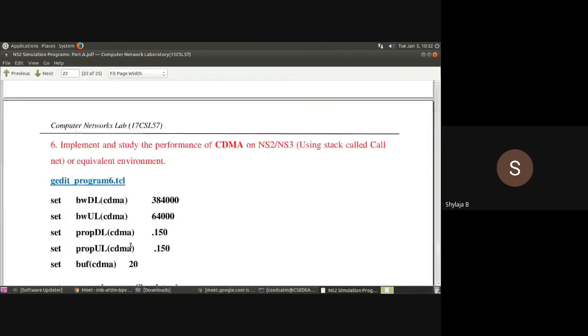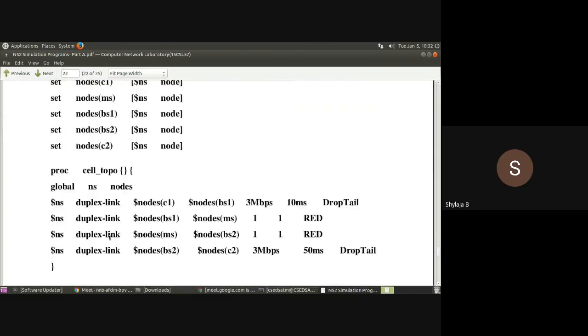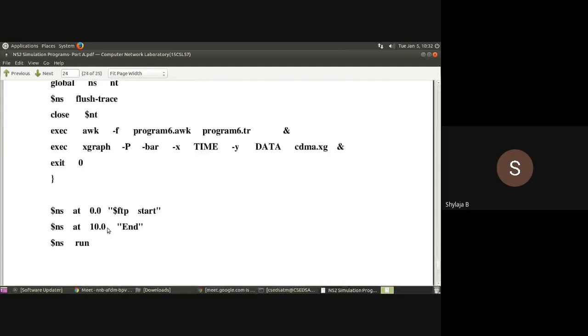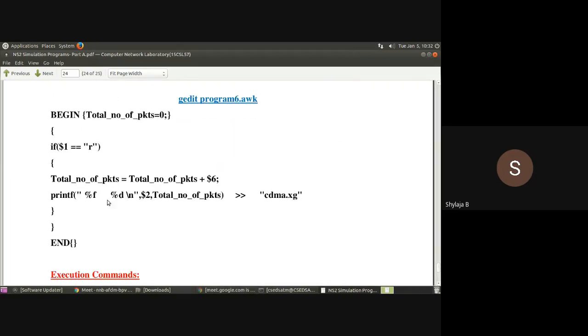Same thing goes for the sixth program also. In the awk program, after writing %f, leave a space, then write %d.